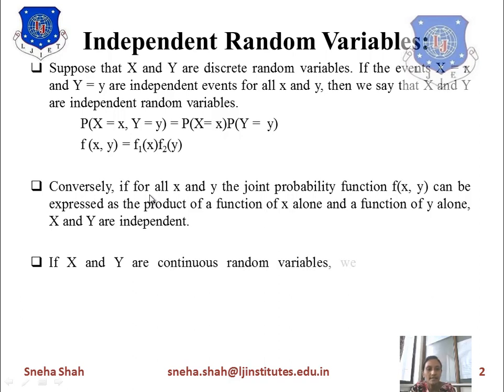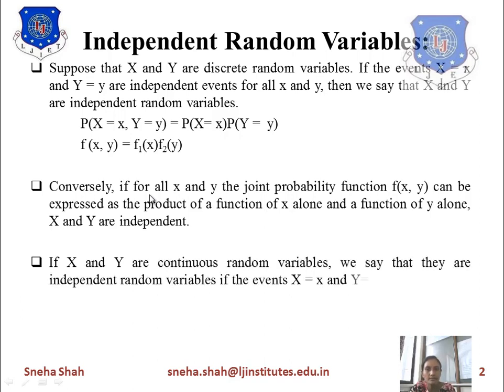Now the next case is if x and y are continuous random variables instead of discrete random variables, then the term will also be the same. If x and y are continuous random variables, we say they are independent random variables if the events x equals x and y equals y are independent events for all values of x comma y.